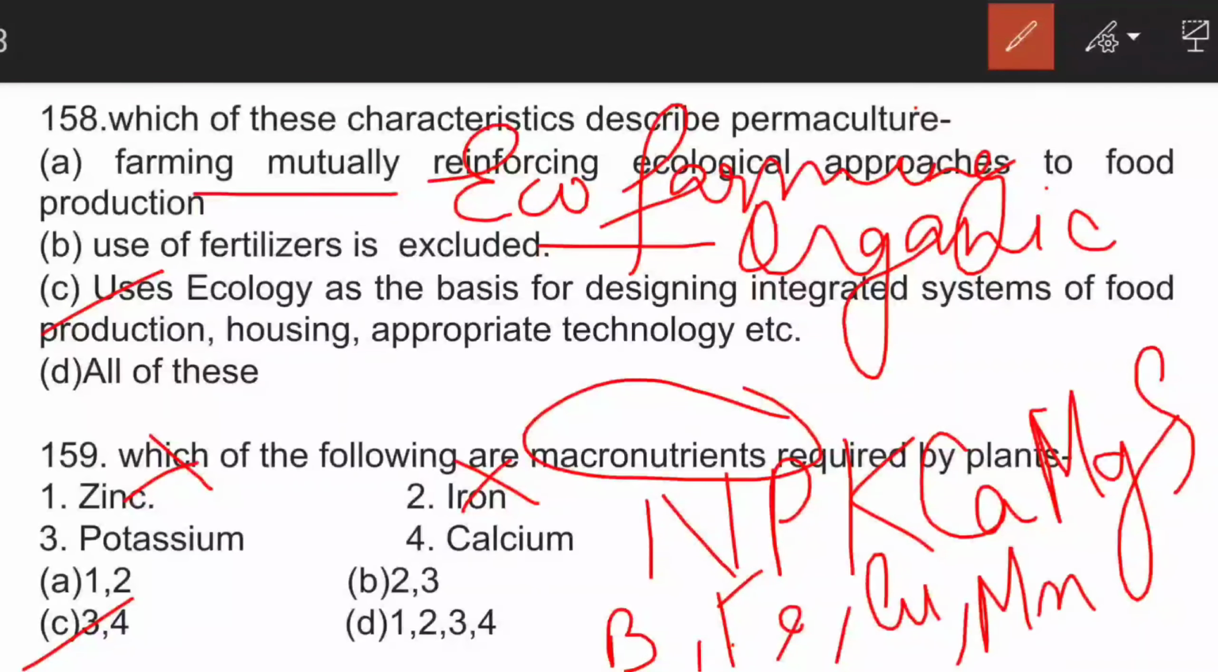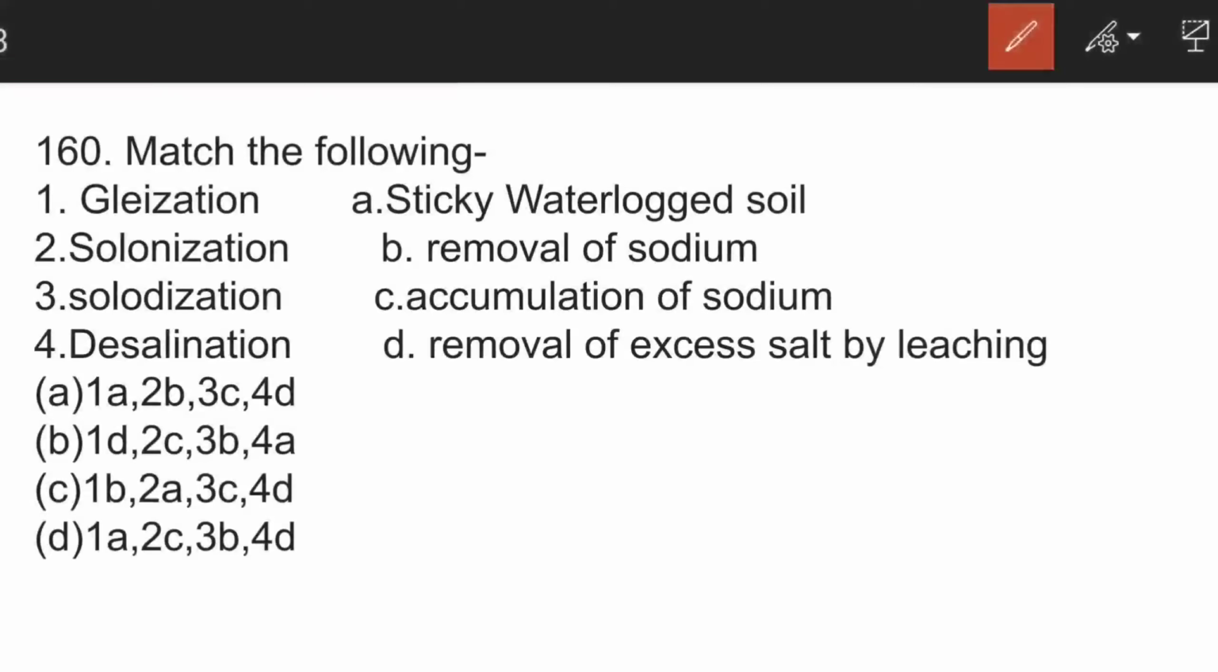Here the correct answer is, let's see, first let's match. Glycation is sticky waterlogged soil. This is absolutely correct. Solonization is accumulation of sodium, and solidization is removal of sodium. And desalinization will be D, because this is the option left. So D will be the correct answer.